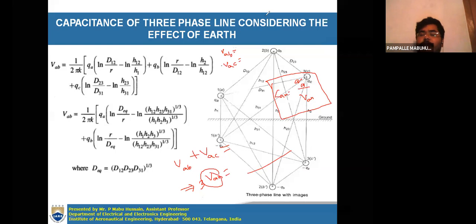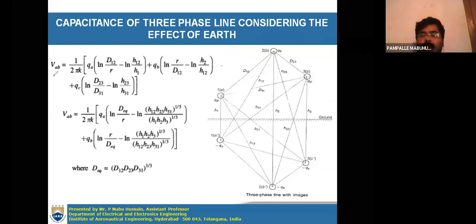So the difference will be that you are getting 3 more extra conductors. While determining the VAB, in the previous case you may have had these, but these minus terms will not be there.